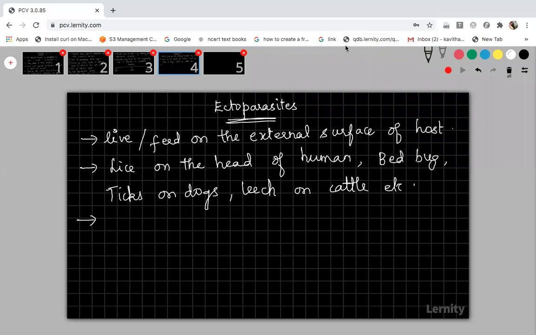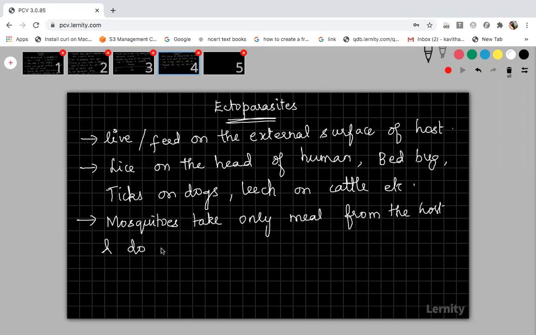I will tell you why. Because mosquitoes come and drink your blood, right? Mosquitoes take only the food from your body, only the meal from the host, and not lodging. They will not permanently stay in your body.